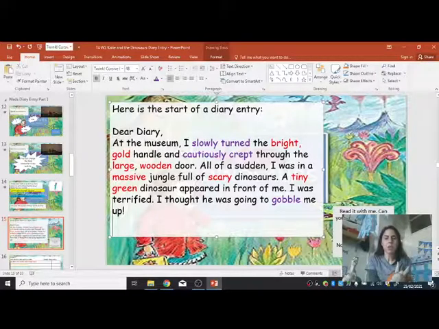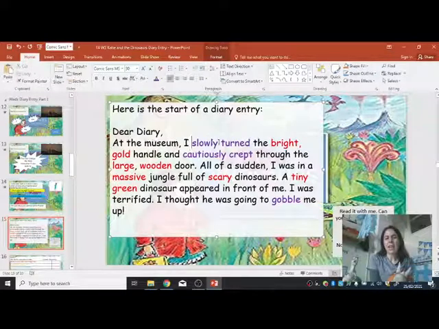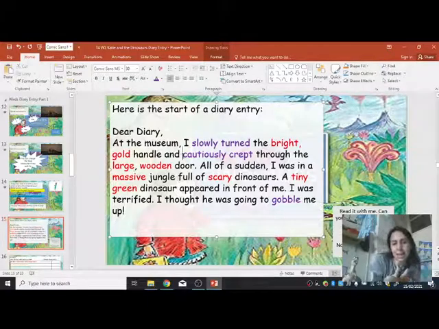Now, do think about it carefully, because at the museum, I slowly turned the bright gold handle and cautiously crept through the large wooden door. You could say I quickly ran through the large wooden door. That's absolutely fine, but think about those actions. They have to make sense.